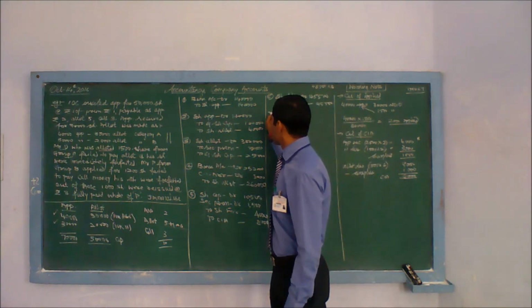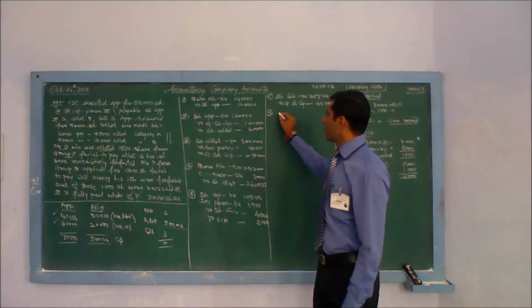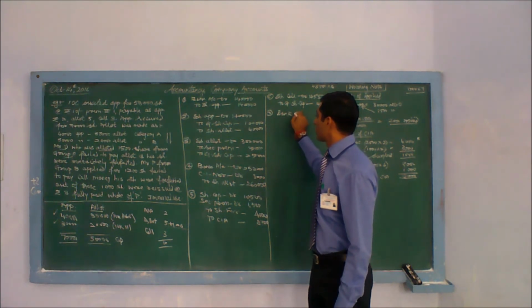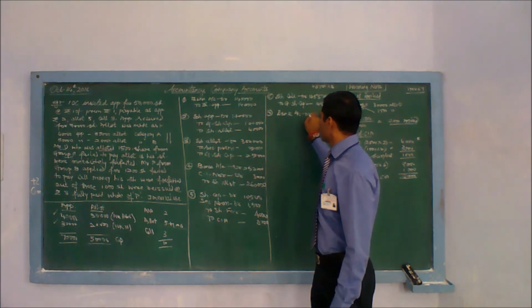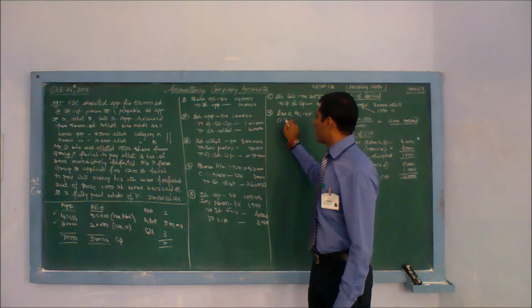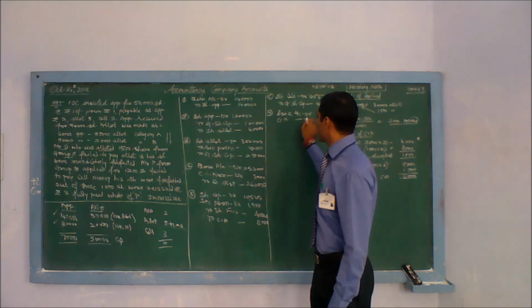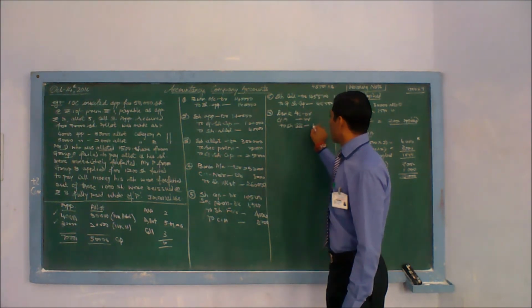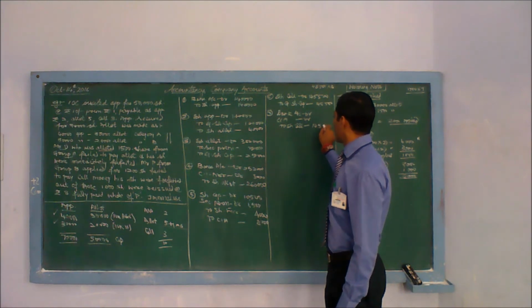Next is stage number 7, when you have to receive. In this case, bank account debit, calls in arrears debit, to share call 1,45,500.